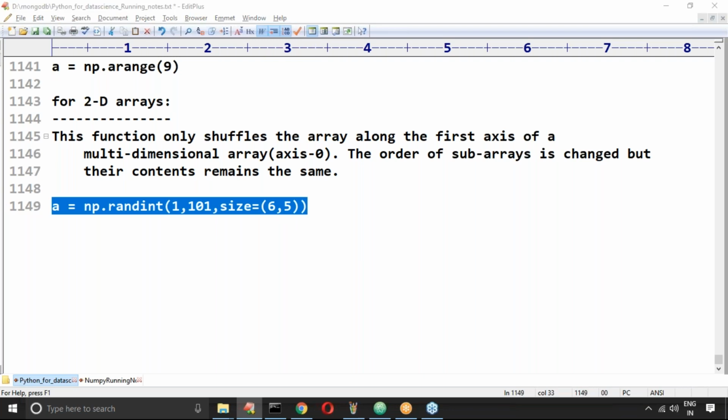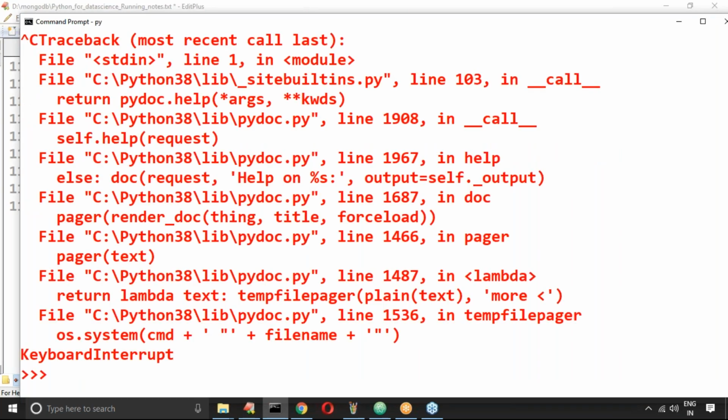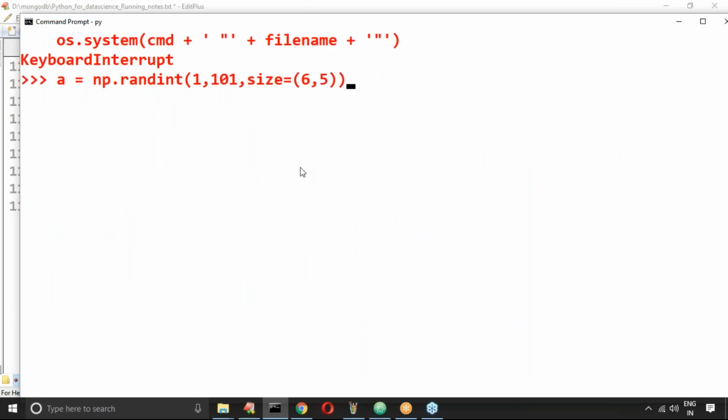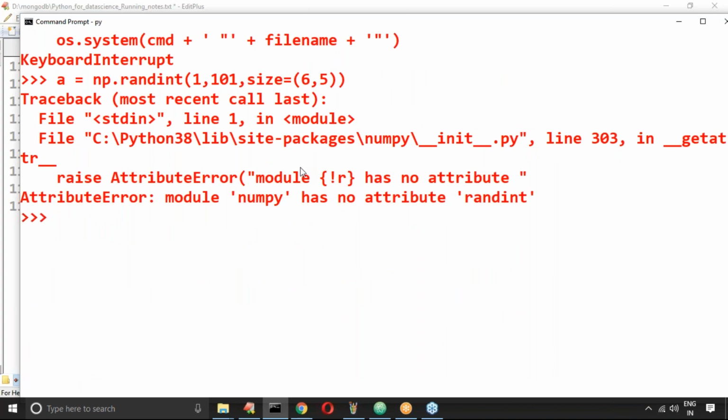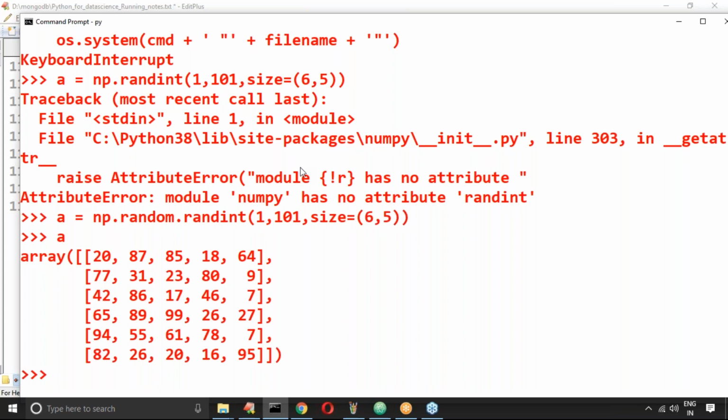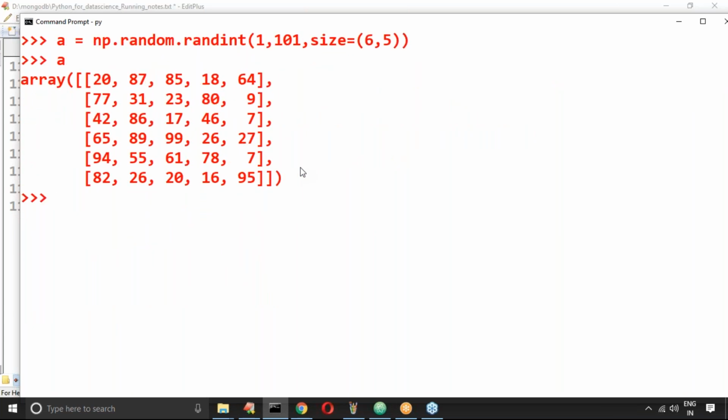Now let me go for this one. I'm creating an array. One minute. AttributeError: module has no attribute randint. What is the problem with this? It should be random.randint. Now A is clear. So this is the 2D array, right?